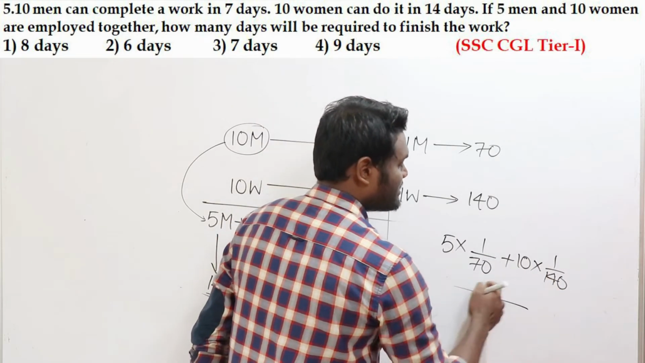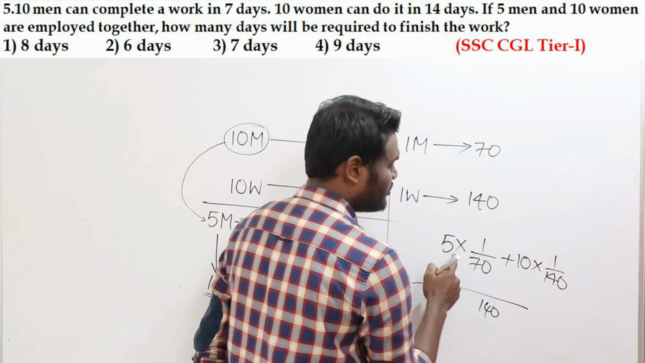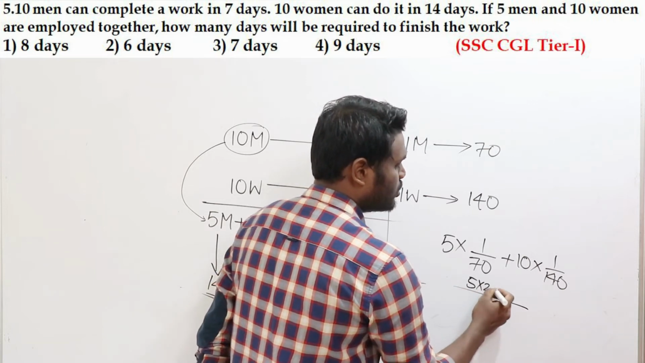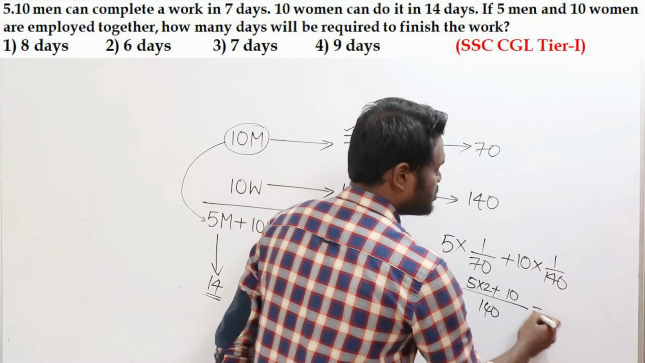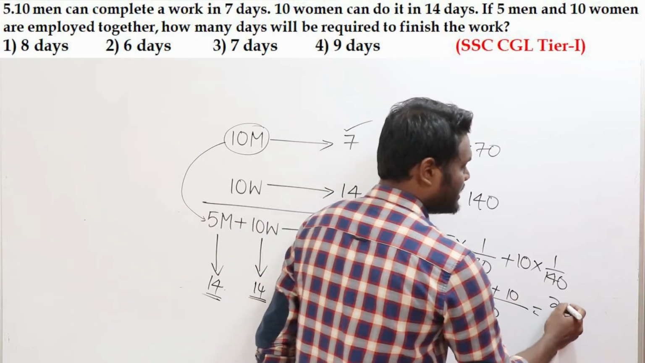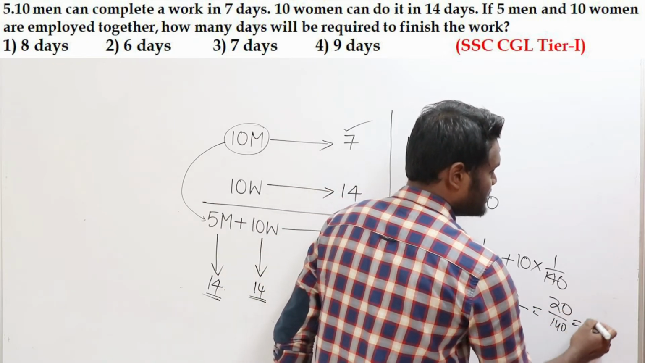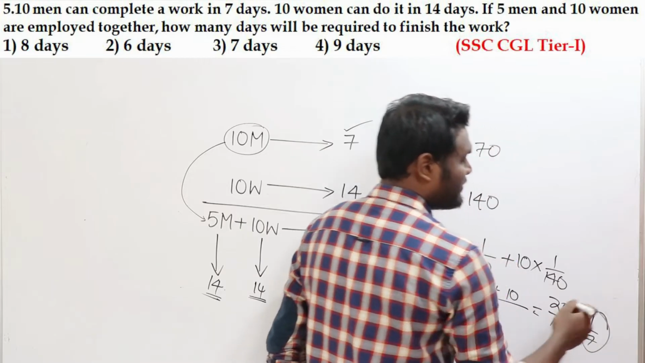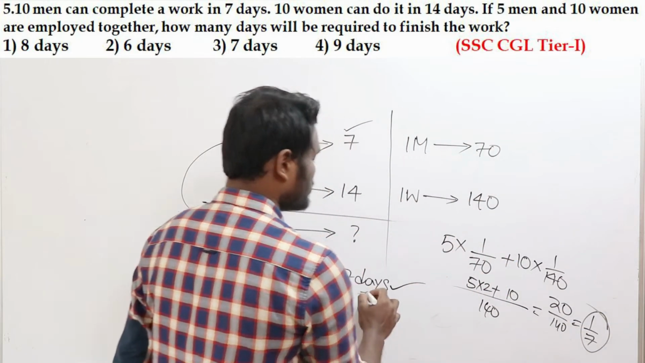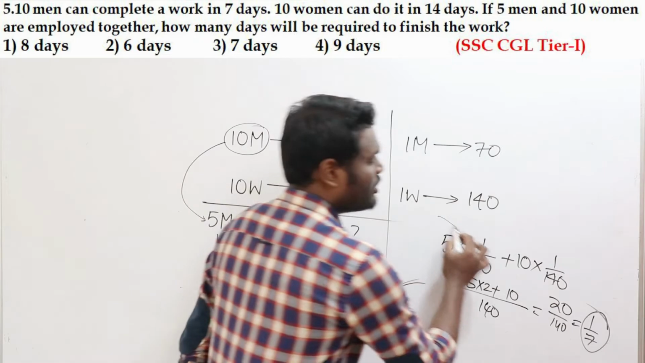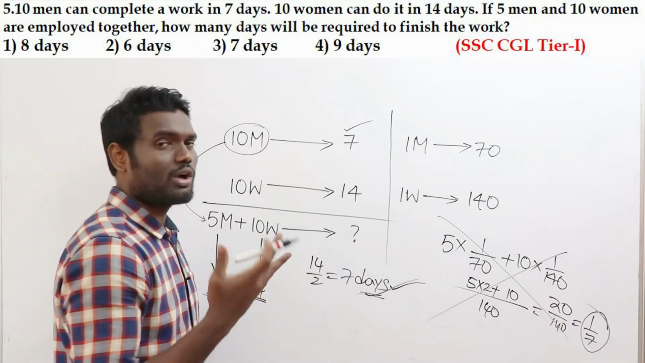Now look here, LCM is going to be 140. If LCM is 140, this will be 5 into 2 plus this will be 10. Now this is going to be how much? 10 plus 10, 20 by 140, which is nothing but 1 by 7. If efficiency is 1 by 7, number of days is going to be 7 days. Yes or no?